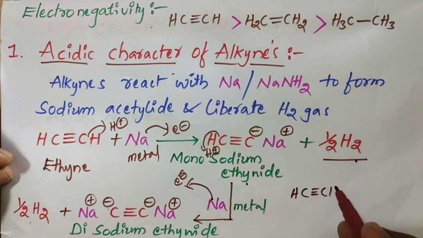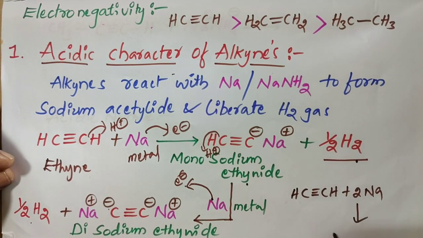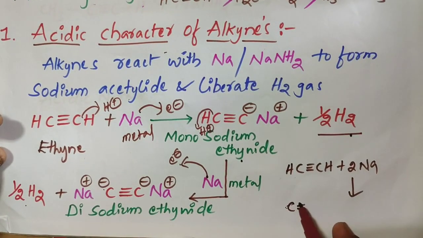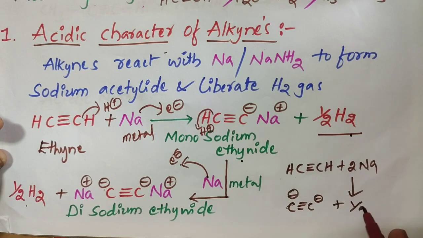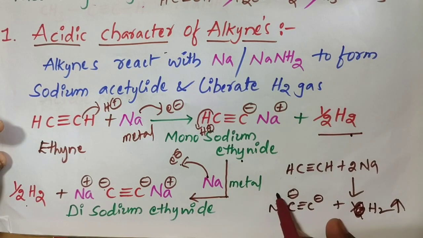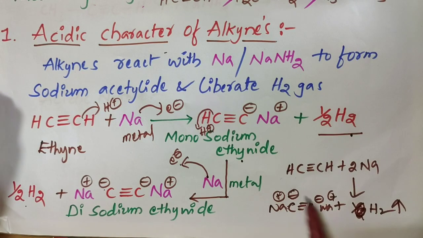HC triple bond CH plus 2 moles of Na gives C triple bond C with minus charges plus H2 gas, with Na plus on each, like this reaction.